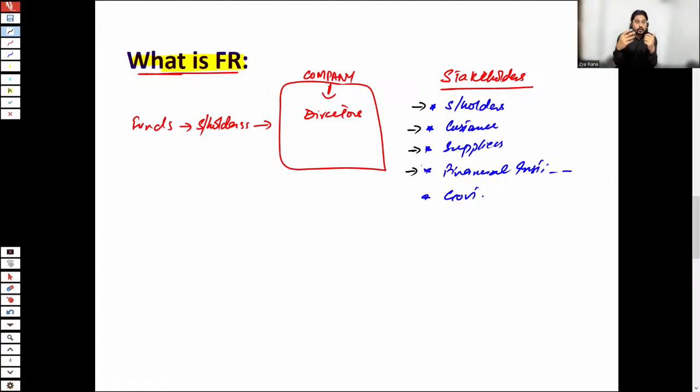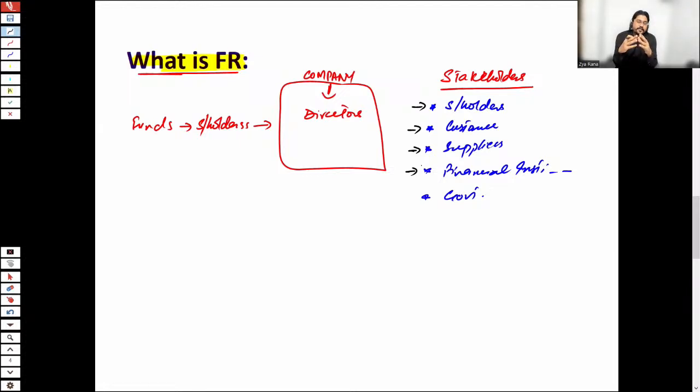And let's say you want a loan from a financial institution, from a bank. Once you go to a bank to acquire a loan, they would be asking you to present your financial reports. They would be checking: are you in a good position? Would you be repaying the loan amount or not?